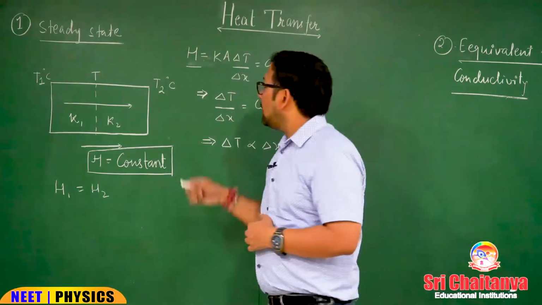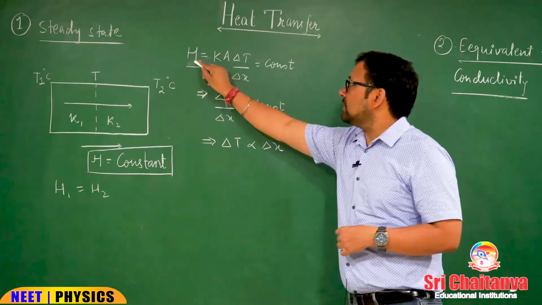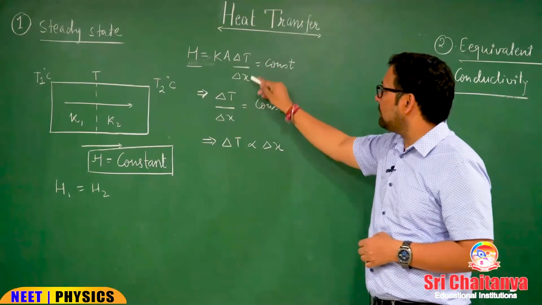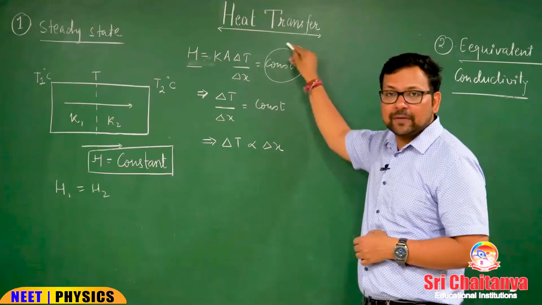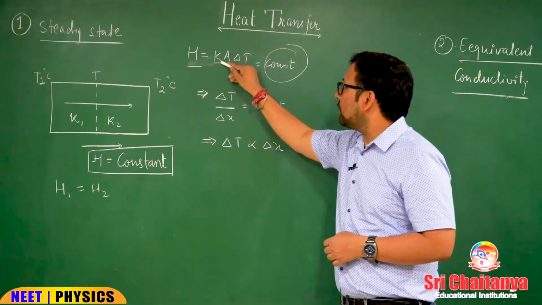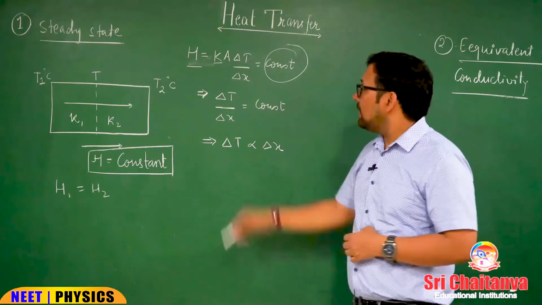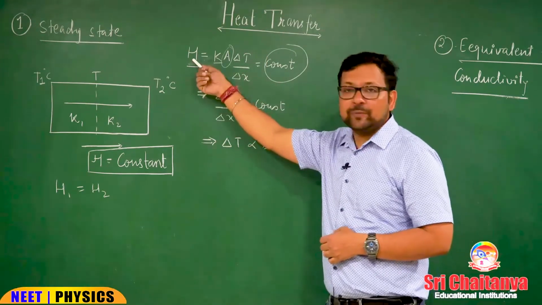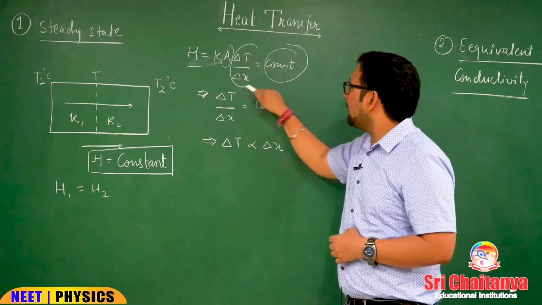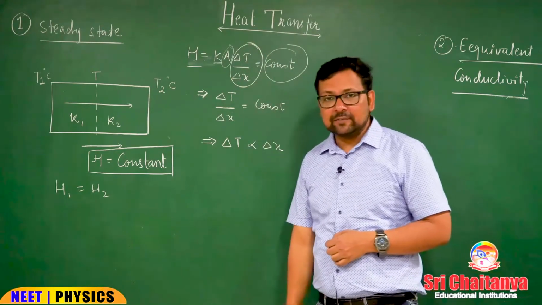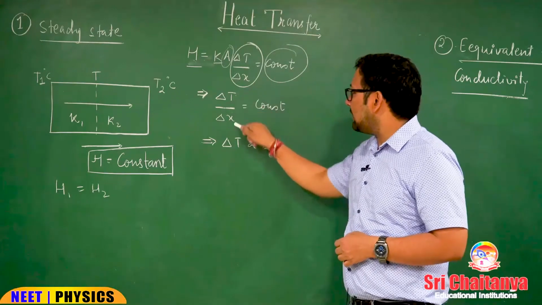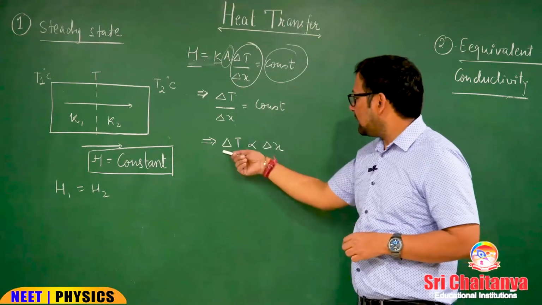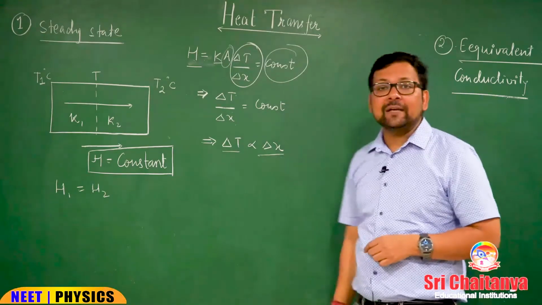Okay. Now see, if H is constant, what exactly is H? H is K A delta T by delta X. Thermal conductivity for a material is constant already. Area according to dimension is constant. So basically for H to be constant, delta T by delta X needs to be constant, right? So delta T by delta X, that is our temperature gradient, if this is constant, it means delta T is proportional to delta X.